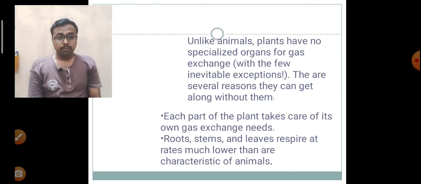Unlike animals, plants perform gaseous exchange at a very slow rate, and it is completely localized, meaning that if gaseous exchange is required in the root, it must be carried out in the root, and if it is required in the leaves, it must be carried out in the leaves. That's why it is called localized gaseous exchange.